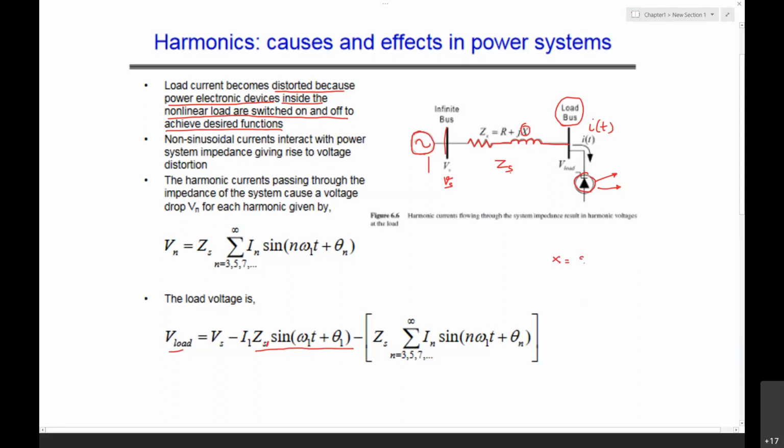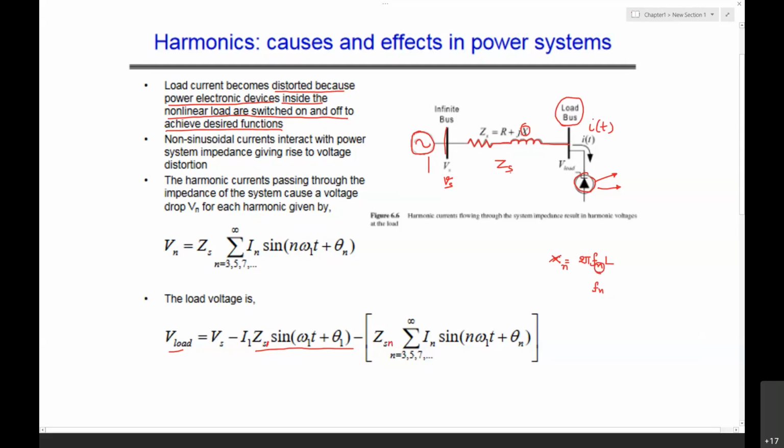The reactance varies with the frequency component fn, so here it should be Xn, that is n.